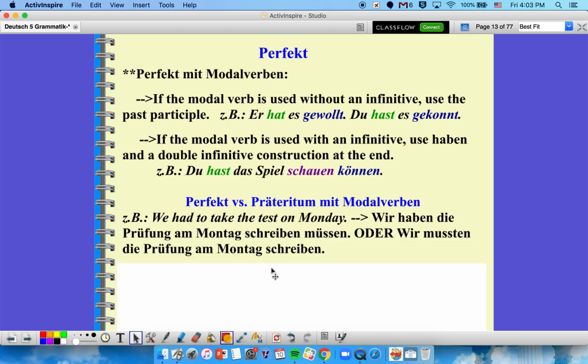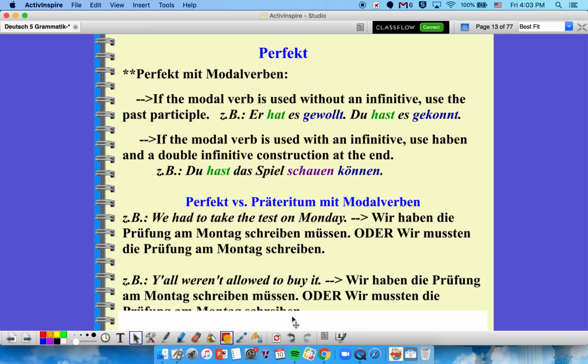So let's look at a couple examples. We had to take the test on Monday. If you wanted to use Perfekt, it would be wir haben die Prüfung am Montag schreiben müssen. So that's kind of a mouthful. But you could also just use Präteritum and say wir mussten die Prüfung am Montag schreiben. And that's a little easier because then you just have that modal verb conjugated in the past tense second and then your infinitive verb last, the way we're more comfortable using modal verbs.